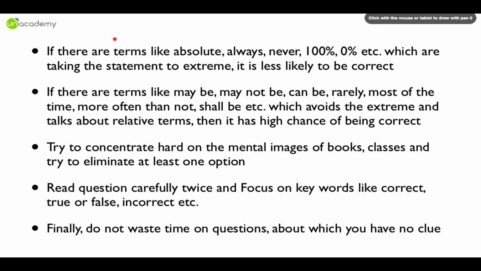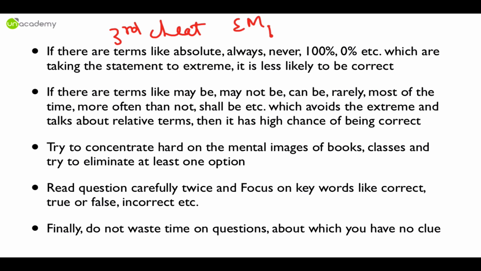And this is the last and third cheat code for today. The first cheat code is the elimination method. The second cheat code is the all of the above and none of the above theory. And finally, the last cheat code is: if there are absolute or extreme terms, like absolute percentage of Muslims living in Lakshadweep, 100% coverage.